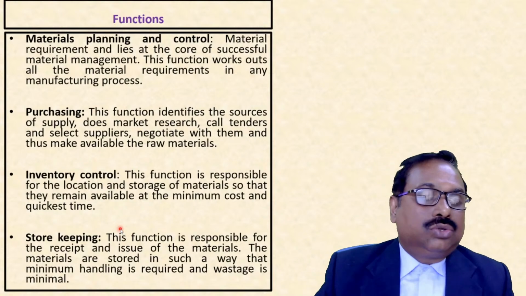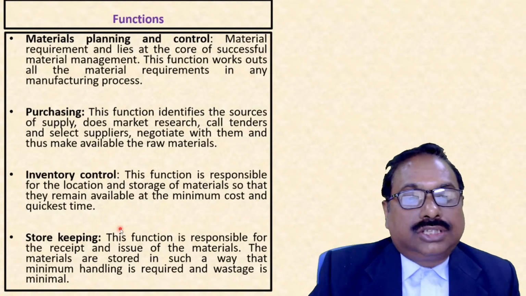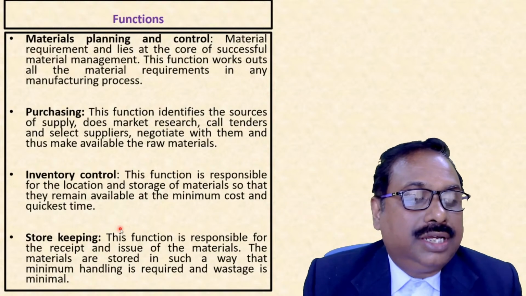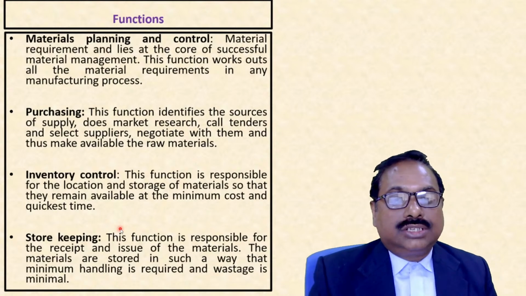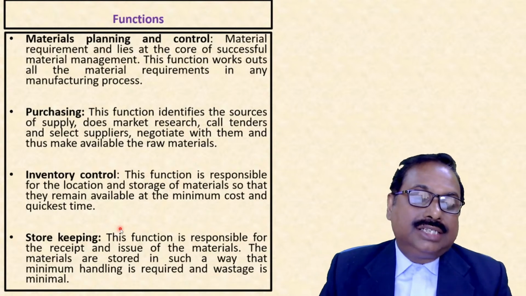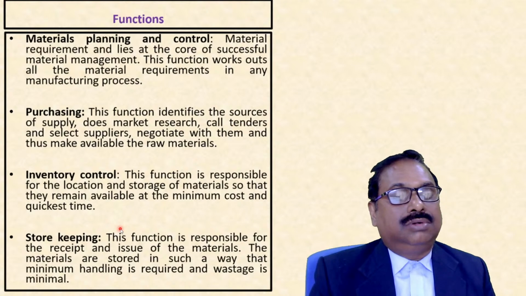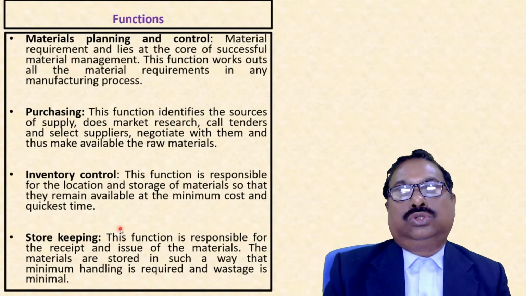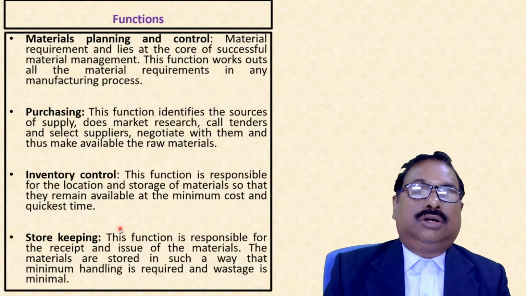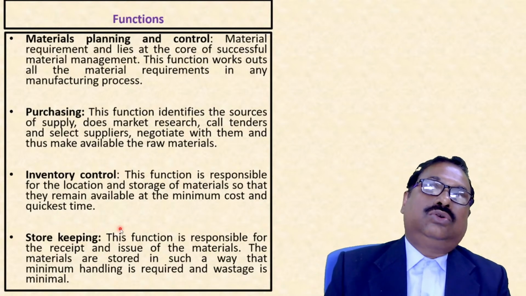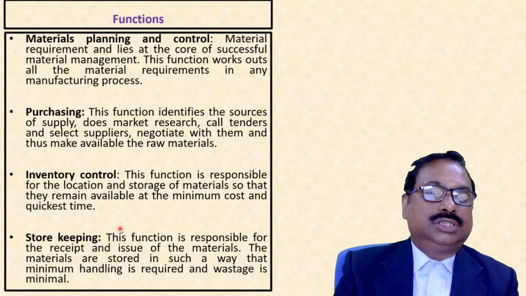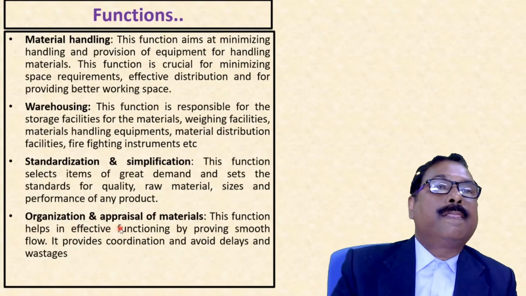Next is storekeeping. This function is responsible for the receipt and issue of the materials. The materials are stored in such a way that minimum handling is required and waste is minimum. Suppose you store the finished product close to the customer, close to the transportation systems, which minimizes the cost.